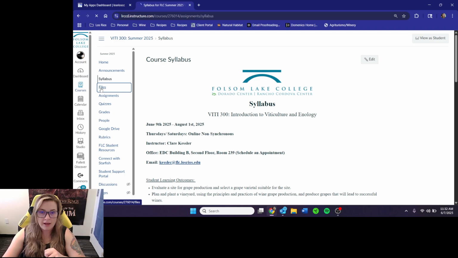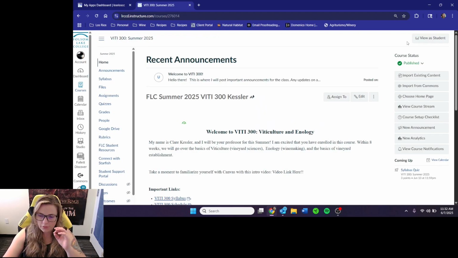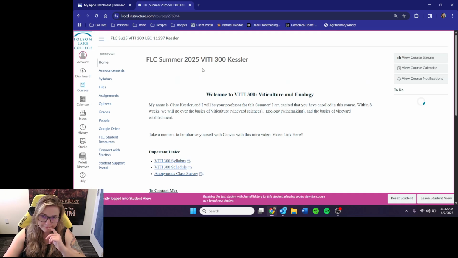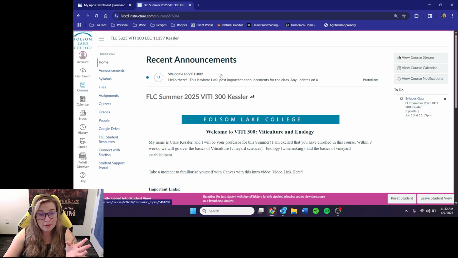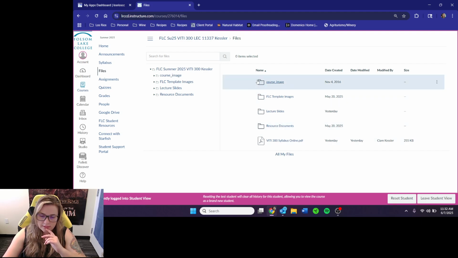Then we have files on the sidebar. And for files, you're not going to see all these files because you're a student. Here, let me put it in student mode for you guys, so view as a student. Voila, sorry, I probably should have done that in the beginning. So when you go to files, what you'll see on your end is, oh, that's funny you see that too. Okay, so you see lecture slides.